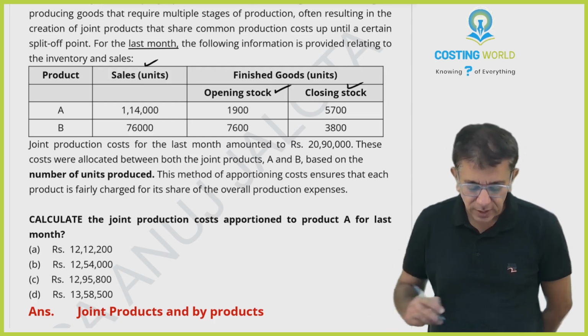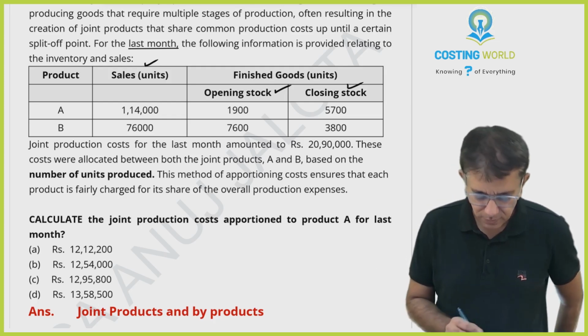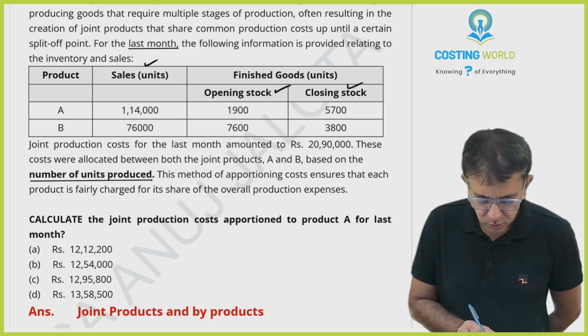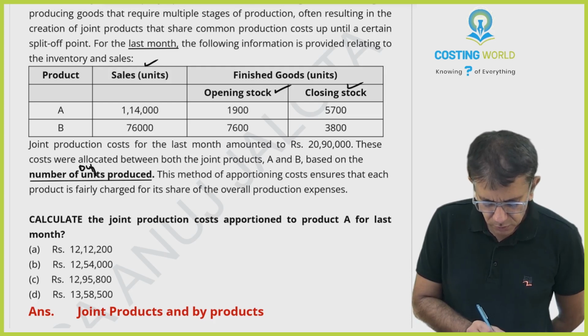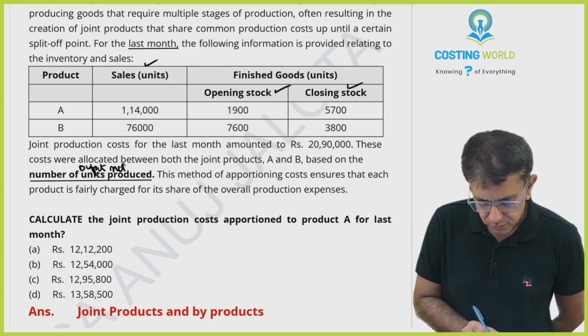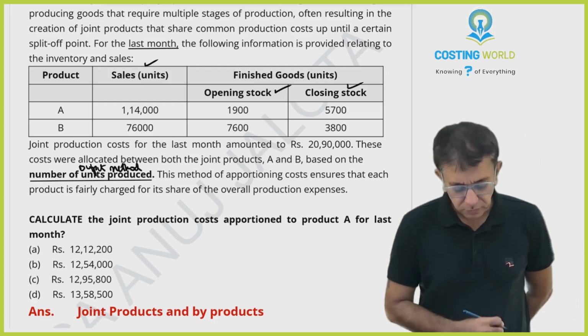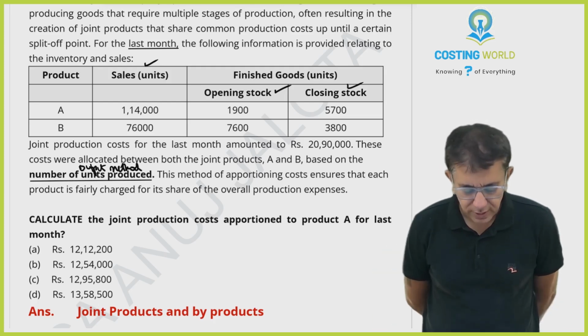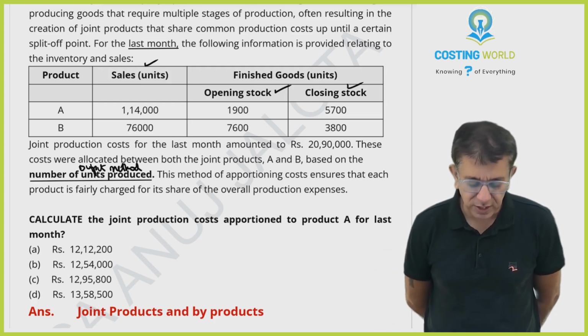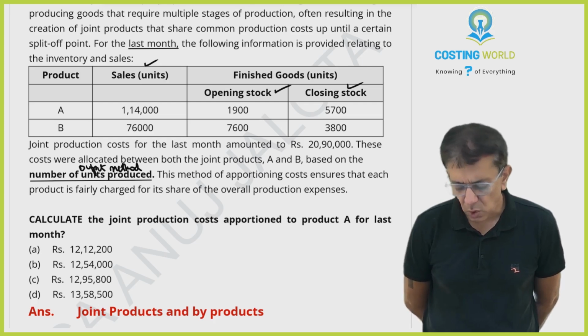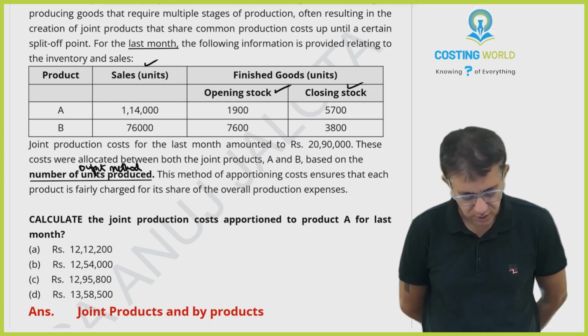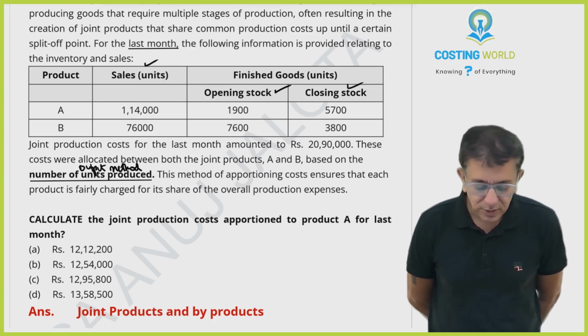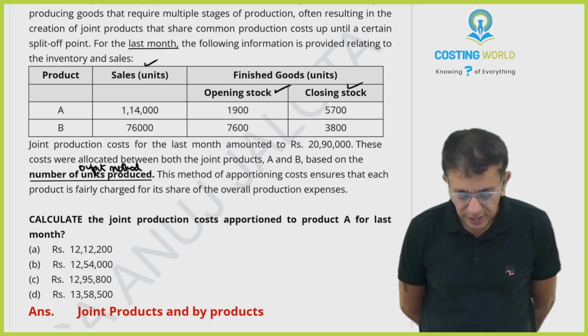These costs were allocated between the joint products A and B on the basis of number of units produced. So therefore, number of units produced means it must be the output method. This method of apportioning ensures that each product is fairly charged for its share of overall production expenses. Calculate the joint production cost to be apportioned to A for the last month.